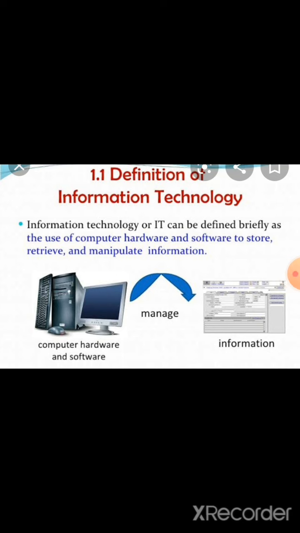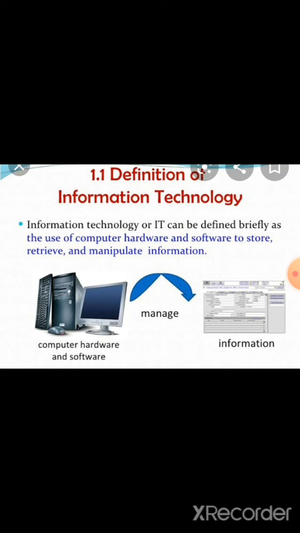So definitely we need to learn a definition for information technology. Information technology, or IT, can be defined briefly as the use of computer hardware and software to store, retrieve, and manipulate information. From this definition, first we need to learn what information is.